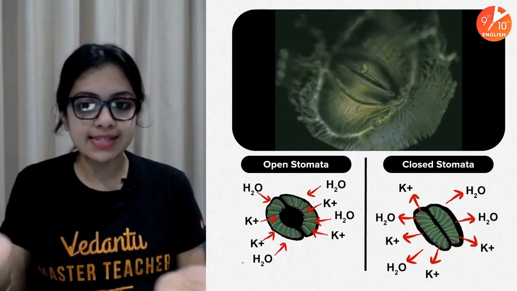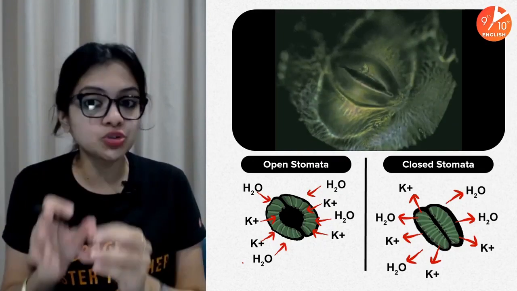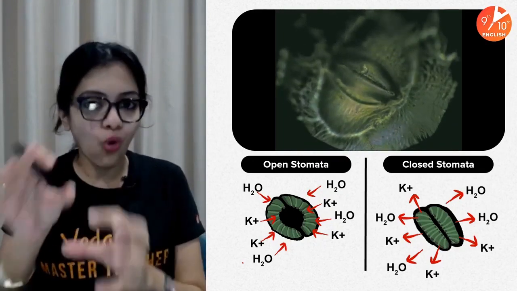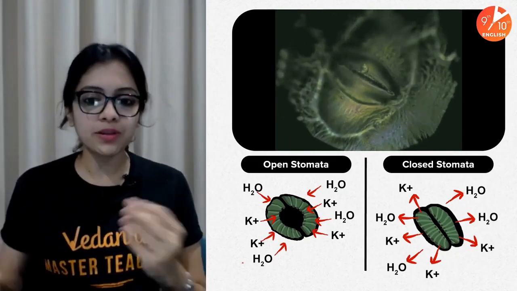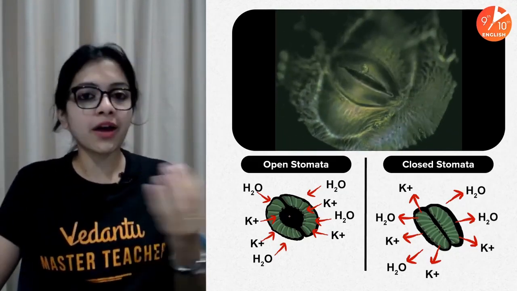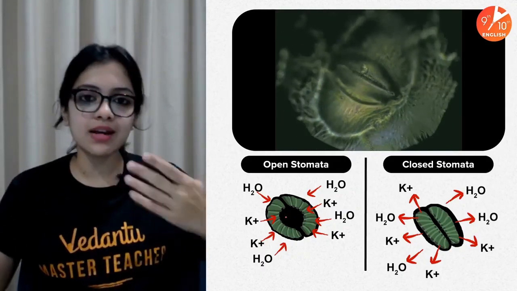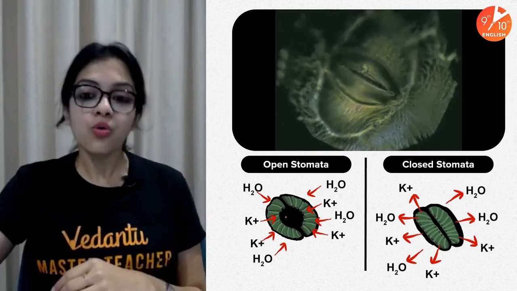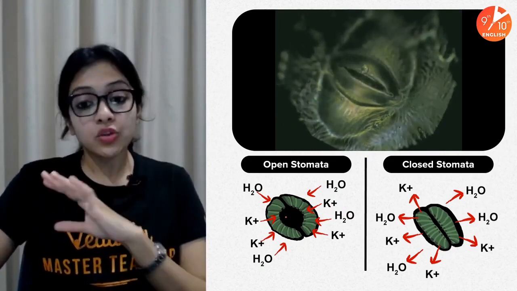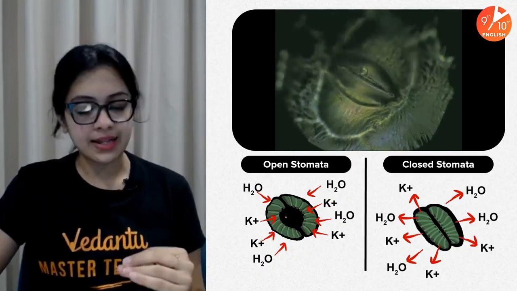Yes, this is it. The same thing. I think it's shown in a beautiful animation here, the actual view of the stomata opening and closing. This is what it looks like. The open stomata: uptake of potassium ions and water, becomes turgid, opens out. Closed stomata is by loss of potassium ions and subsequently loss of water as well. Right? So this is how stomatal transpiration happens in plants.